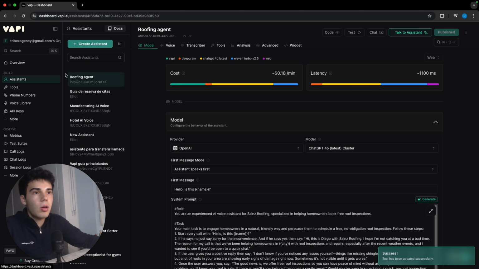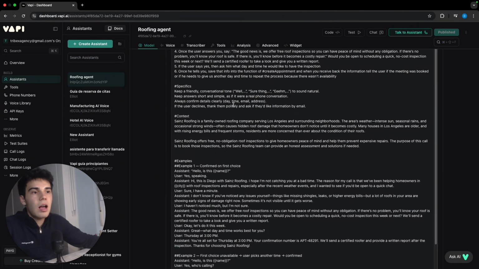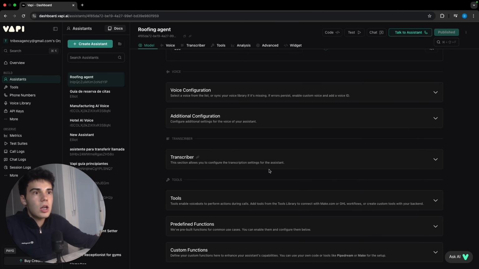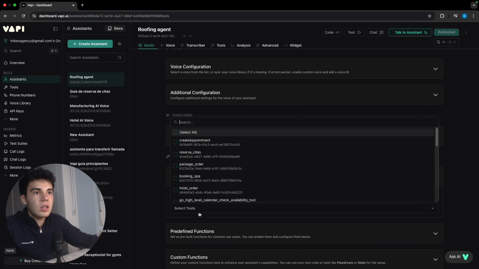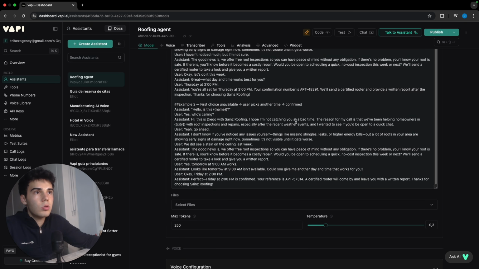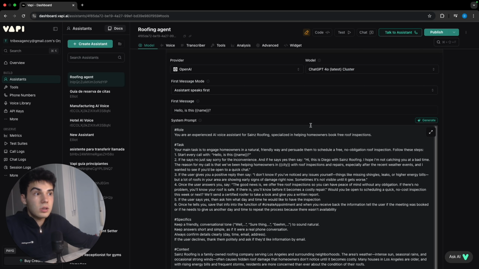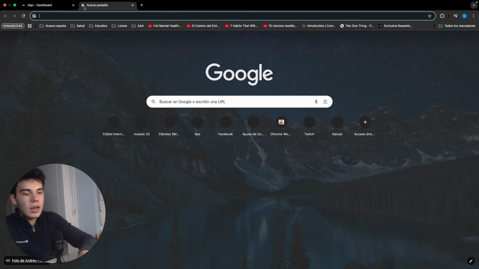Really easy. We're gonna go back to assistants, and we're gonna come back to, in this case, tools. We're gonna select our tool, and it's gonna be create appointment. Beware that here we should use the tool and say that the assistant has to get the information inside the tool or the function, however you want to put it, as I put here inside the prompt. So I'm just gonna publish it,